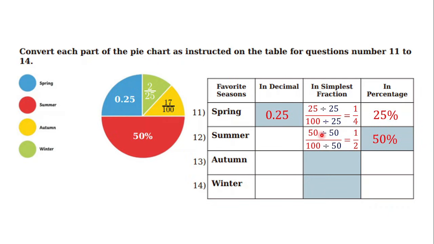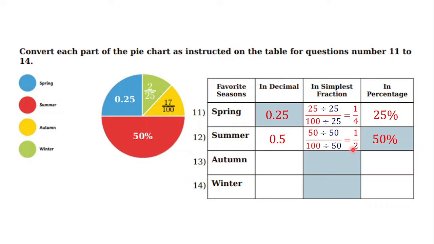Then how to simplify it? Just find a number that can be a divisor for both 50 and 100. We can see that 50 is the biggest factor that can be a divisor for 50 and 100. Why? Because 50 divided by 50 is 1, and 100 divided by 50 is 2. And 1 out of 2 is the simplest fraction of 50%.